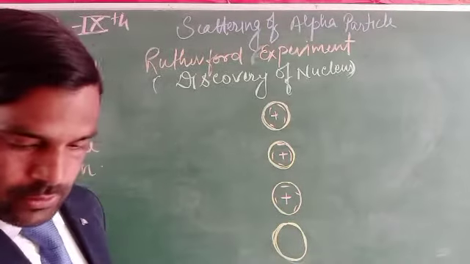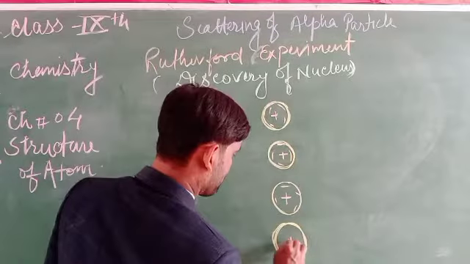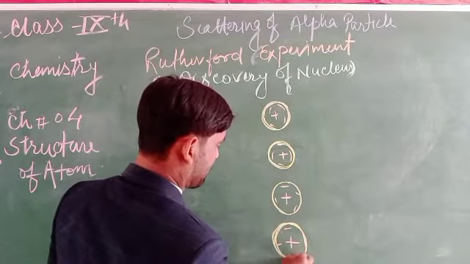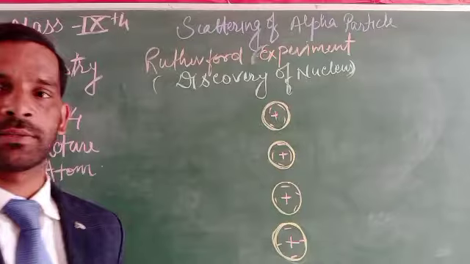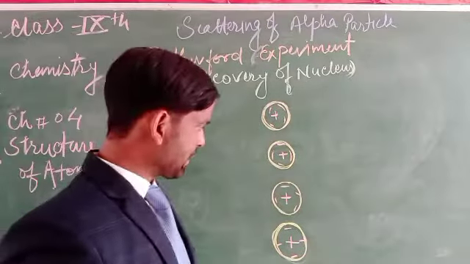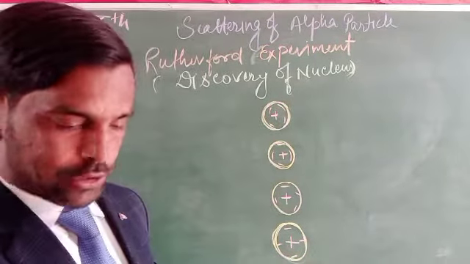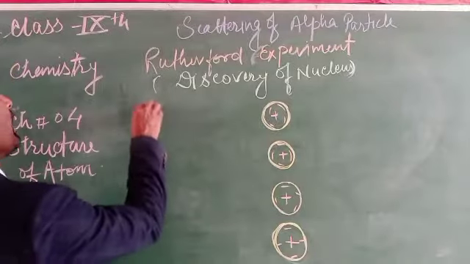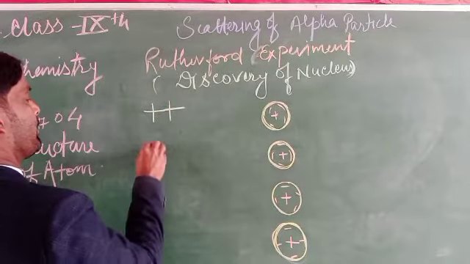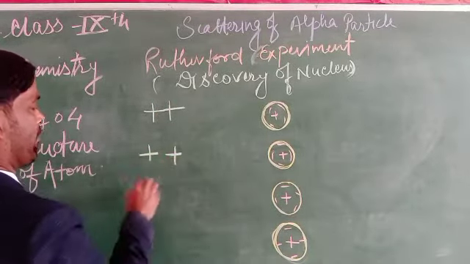So here is positive charge and this one is negative charges. If there is 2He, that is alpha particle, which is bombarded, what will happen then?